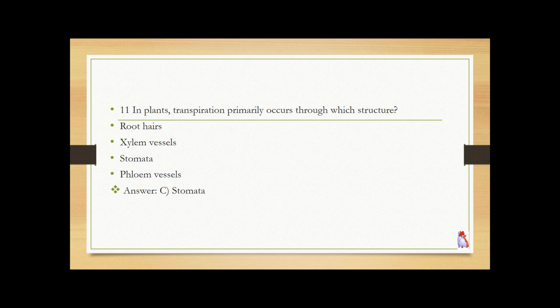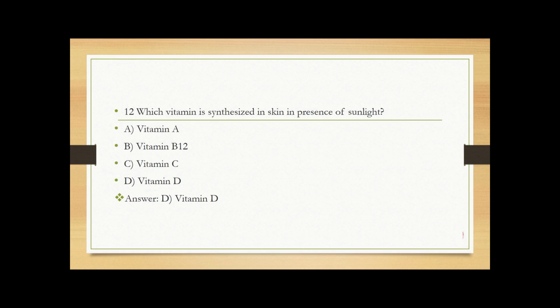In plants, transpiration primarily occurs through which structure? Root hairs, xylem vessel, stomata, phloem vessel. Answer is stomata. Which vitamin is synthesized in the skin in the presence of sunlight? Vitamin A, vitamin B12, vitamin C, vitamin D. Answer is vitamin D, because sunlight converts cholesterol in the skin into vitamin D, vital for calcium absorption.